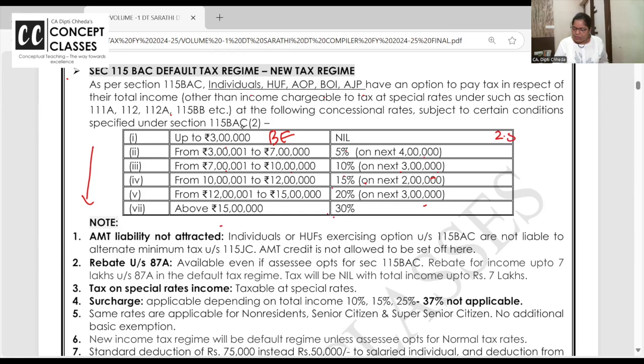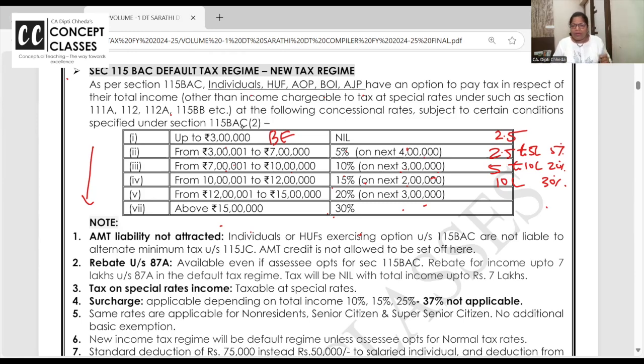If you write the old rates here, up to 2.5 nil, 2.5 to 5 lakh it is 5%, then 5 lakh to 10 lakh it's directly 20%, and above 10 lakh it is 30%. This is in case of the old rates. In the new regime or the default tax regime, above 15 lakhs it is 30%, right? 4323, 4323, that way you remember? Or simply remember up to 3 lakh basic exemption, 3 lakh to 7 lakh 5%, 7 lakh to 10 lakh, 10 to 12, 12 to 15 and above 15.